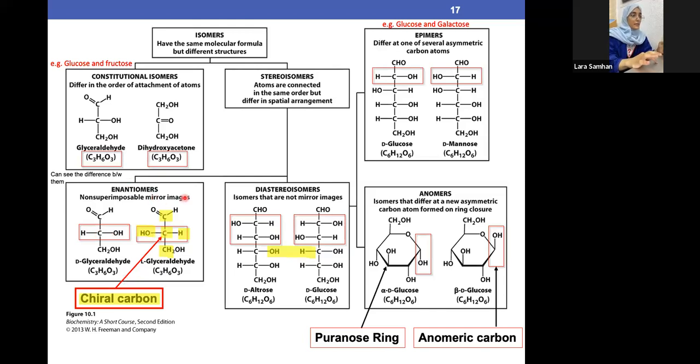Now, what does mirror image mean? Mirror image means if I put a mirror in here, they will exactly look the same on each side. For example, an easy way to visualize it instead of putting a mirror: over here the OH is beside the OH. If they are beside each other, this is the first mirror image. Second, you move atom by atom, so that you're sure that both are mirror images.